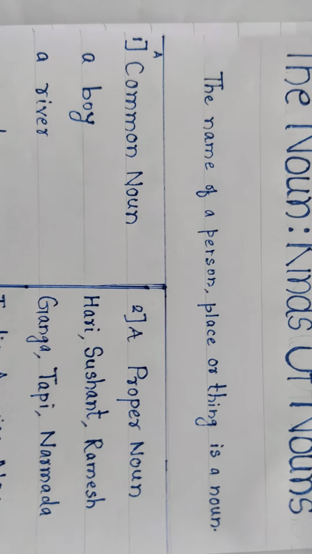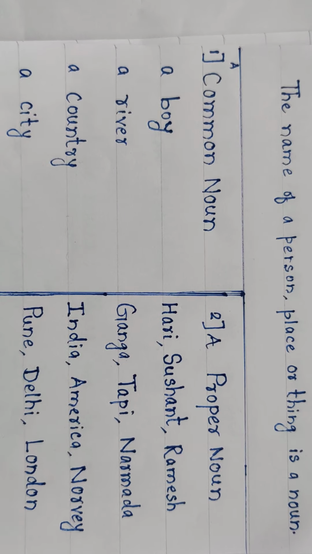Let's take a quick recap. The kinds of nouns we have seen here: common nouns, proper nouns.